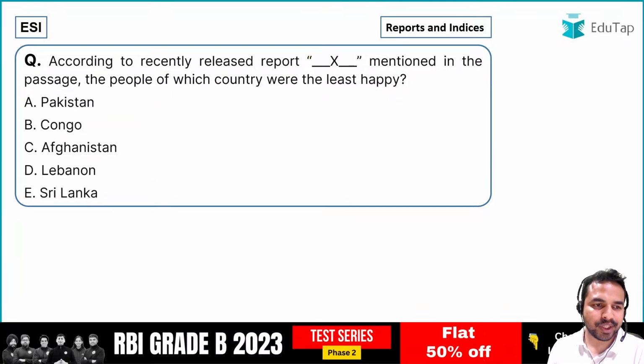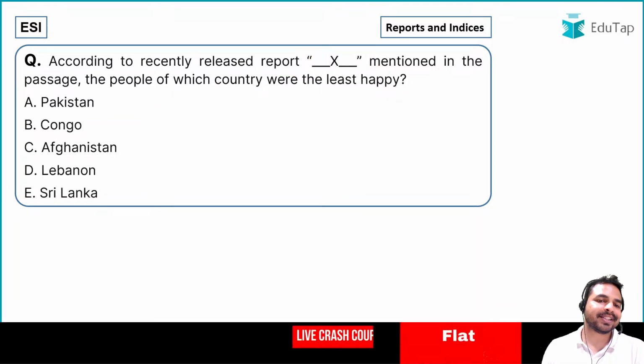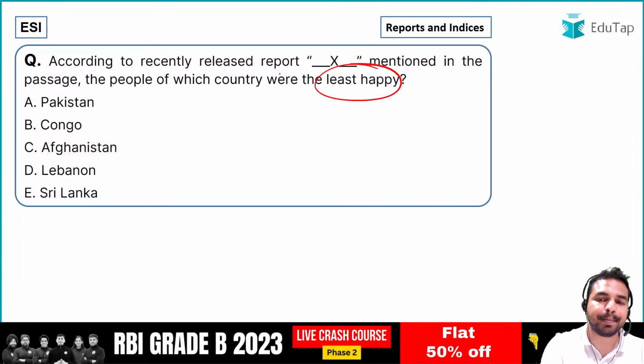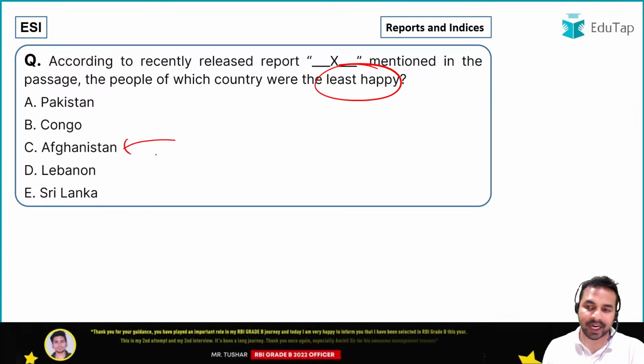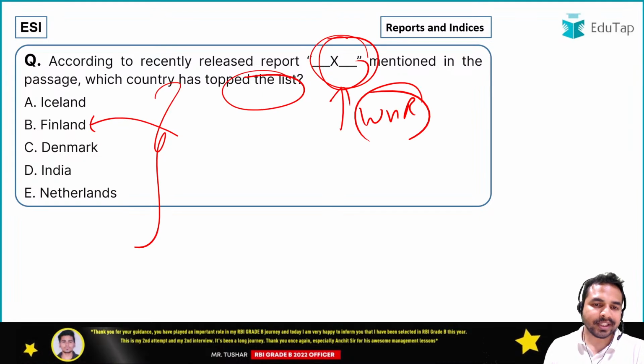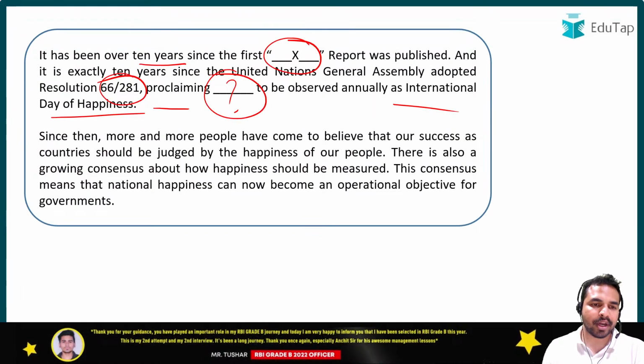Now guys, let's move on to the next question. What exactly is the name of the country which was the least happy? Which was the least happy country? The least happy country was Afghanistan. Absolutely right.